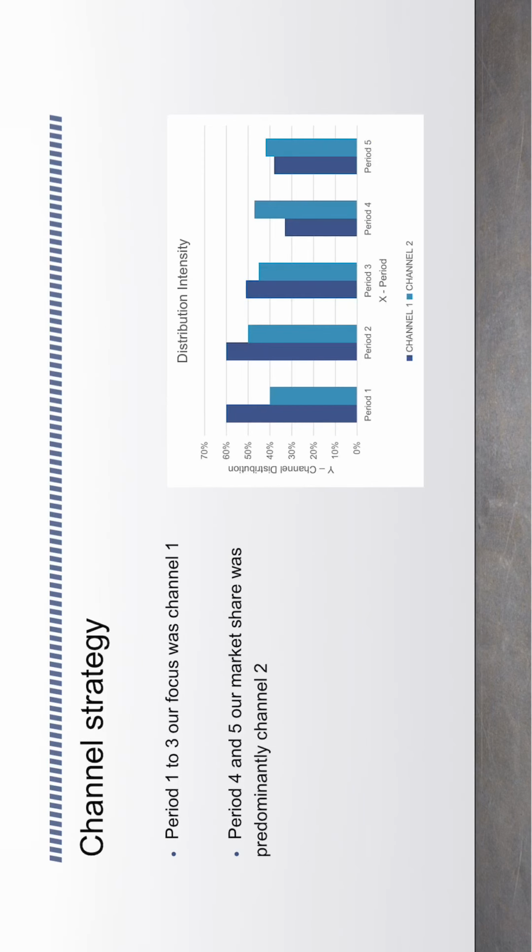For our channel strategy, we began putting more salespeople in channel 1 and the distribution intensity reflected that. However, as you can see from periods 3 to 5, the market demands changed and we decided to focus on channel 2 and put more distribution intensity there. This was due to market demands.